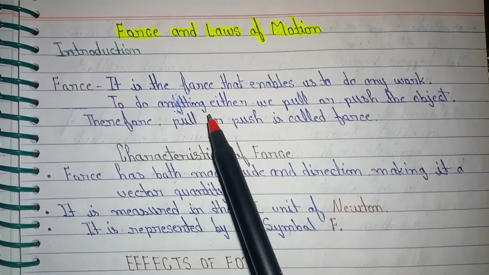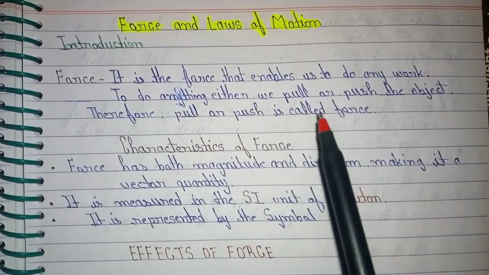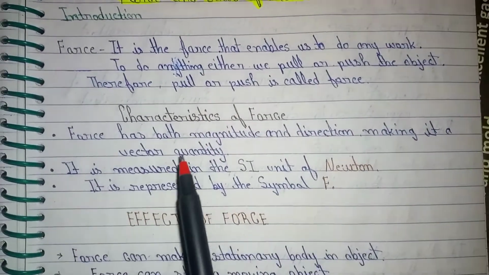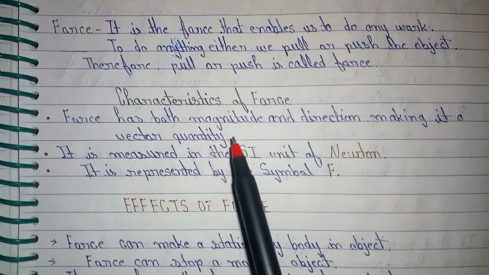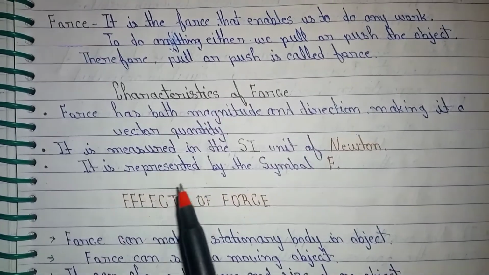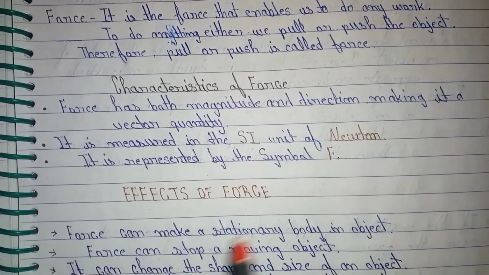Force. It is the force that enables us to do any work, to do anything. Either we push or pull the object. Therefore, push or pull is called force. Characteristics of force. Force has both magnitude and direction, making it a vector quantity. It is measured in the SI unit of Newton. It is represented by the symbol F.